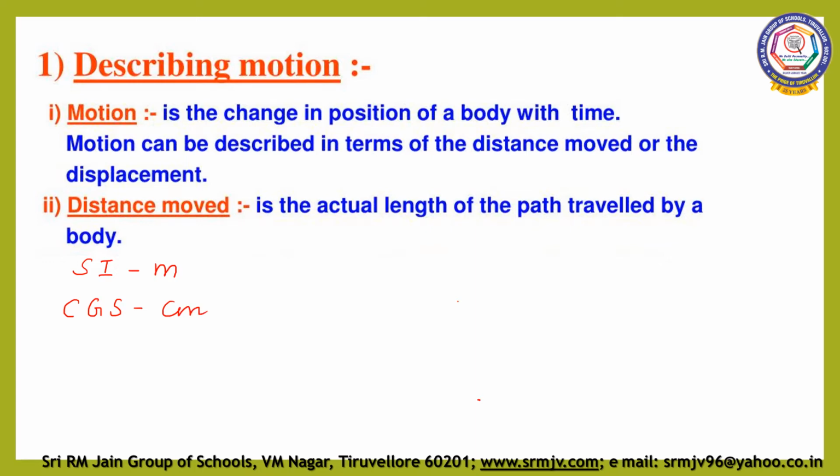Distance is a scalar quantity. Why is it a scalar quantity? It has only magnitude. So what is distance? Distance is the actual length of the path covered by a moving body irrespective of the direction.